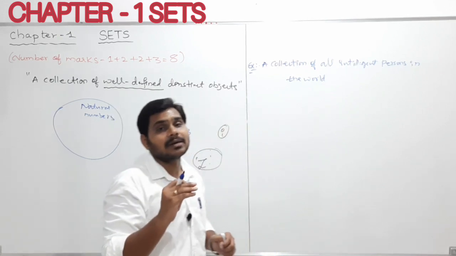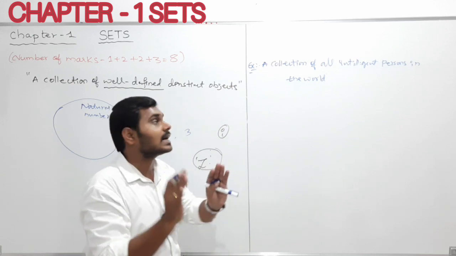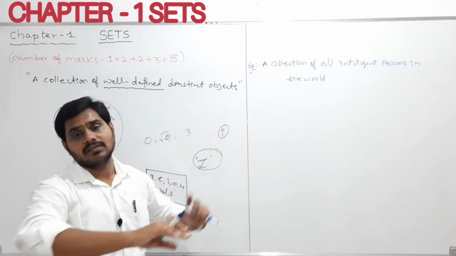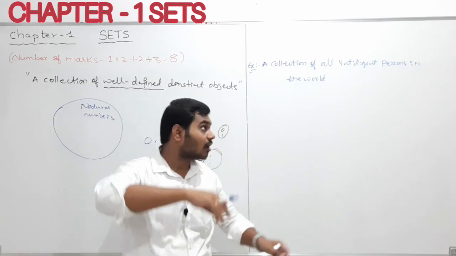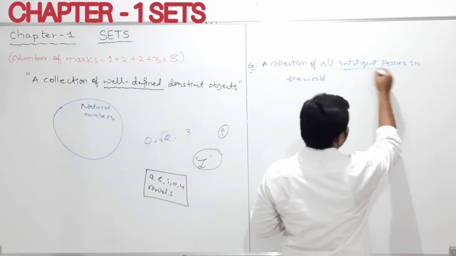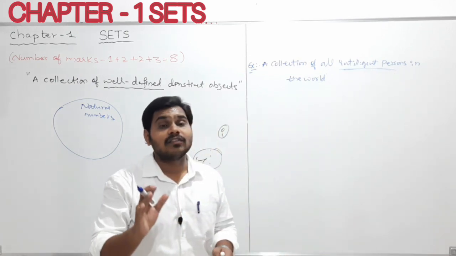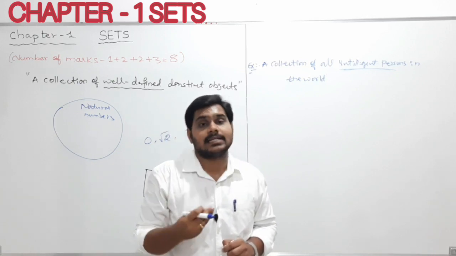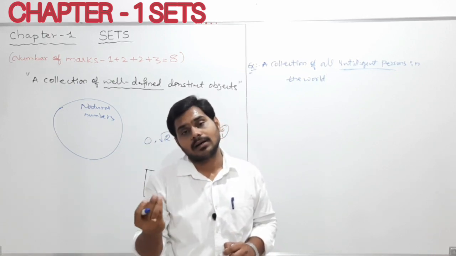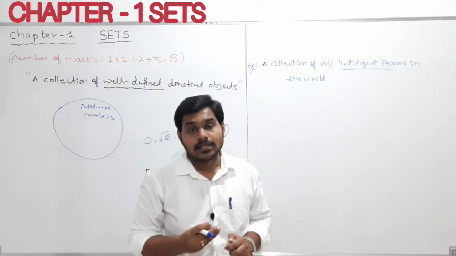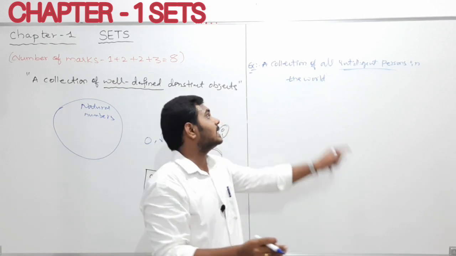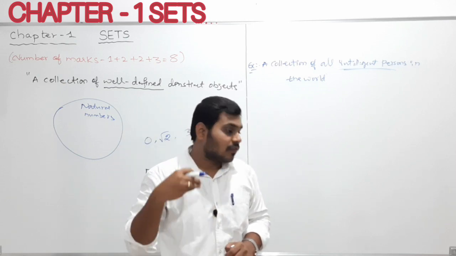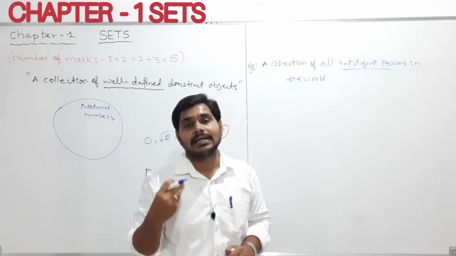So in that case what happens, my dear students? Obviously it is a collection, a collection of all intelligent persons in the world. But it is not the same for all persons. Someone may think I am intelligent, but someone may think that I am not intelligent. So therefore, my dear students, obviously it is a collection, but it is not well defined. Why is it not well defined? For every person I may not be intelligent.